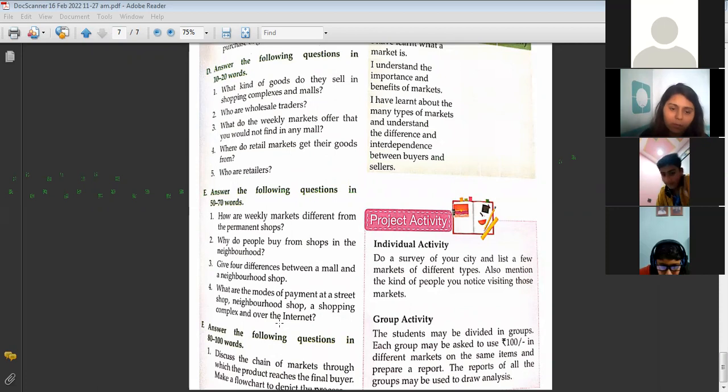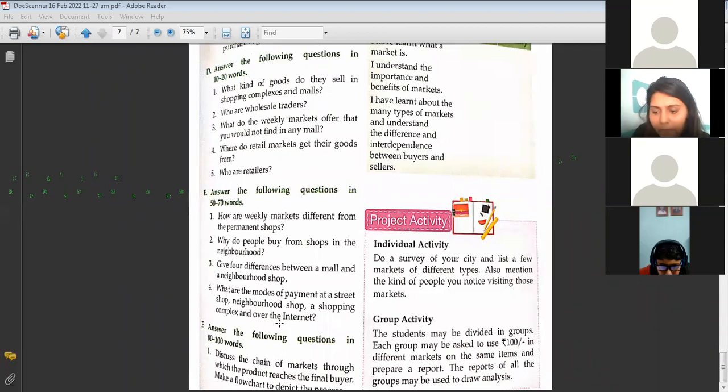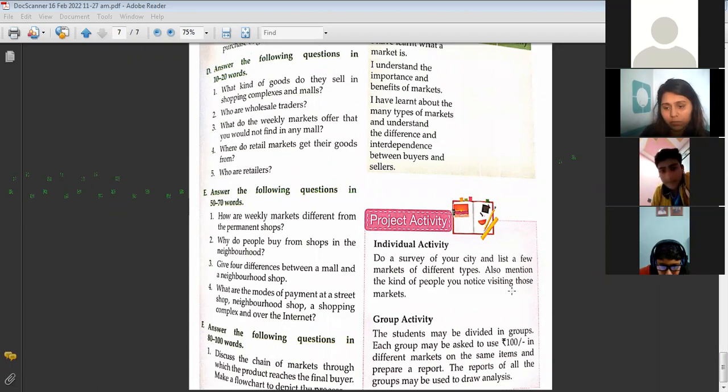Permanent shops, it was not a permanent market. Yes, next is: give four differences between a mall and a neighborhood shop. One difference will be answered by Sushant. We are not going to do the second and fourth questions. We'll do the first and third only.